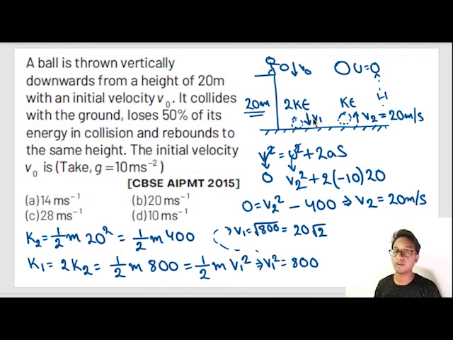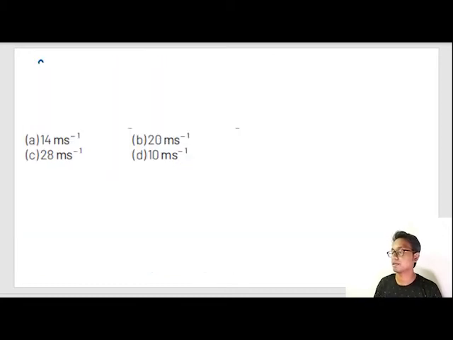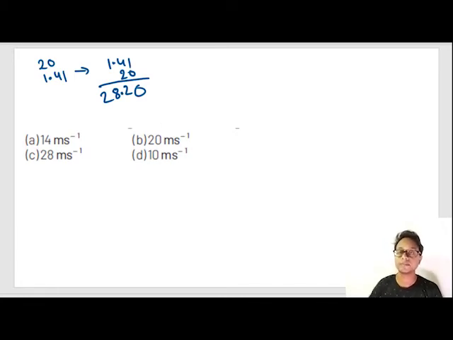So what is the value of root 2? 1.41. This all you should remember. So 20 into 1.41, we can multiply it reverse also. 1.41 into 20, 2 1s are 2, 4 2s are 8, 2 1s are 2. Okay, and 0, 28.2. So our correct option is option number C.